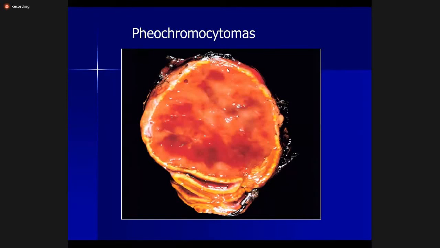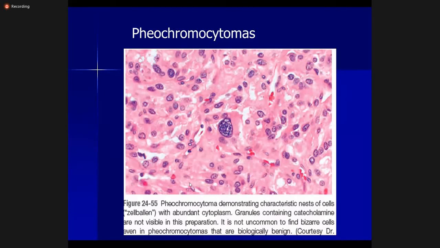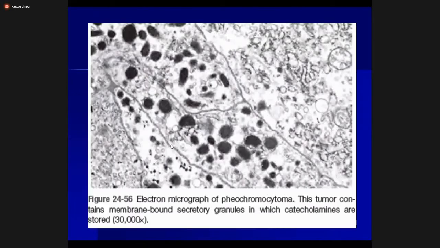So this is a pheochromocytoma. As you can see, the yellow cortex is present as a thin rim on the outer side, and the medulla is involved by the tumor. Now, this is a microscopic picture of pheochromocytoma. There are nests of cells in a Zellballen pattern. They form a nest of chromaffin cells, and the periphery is formed by the sustentacular or supporting cells. Most of these cells are chromaffin cells. These are the granules in these cells which secrete catecholamines.